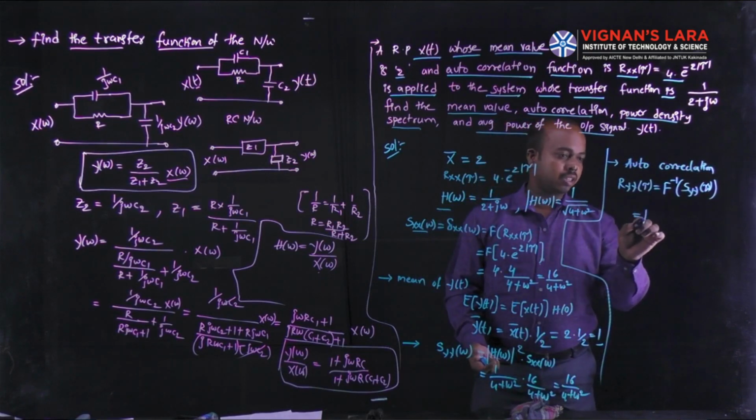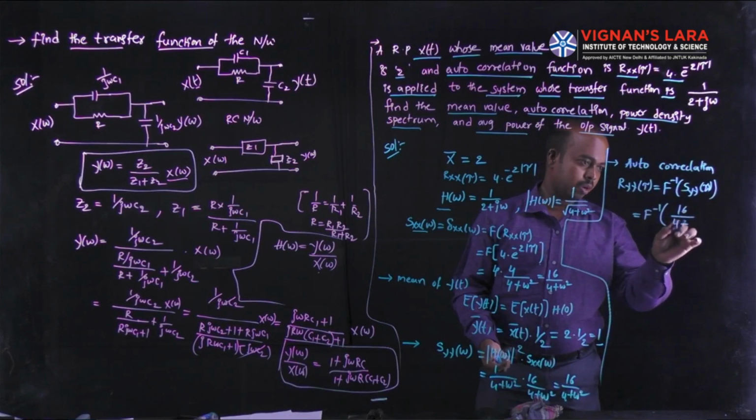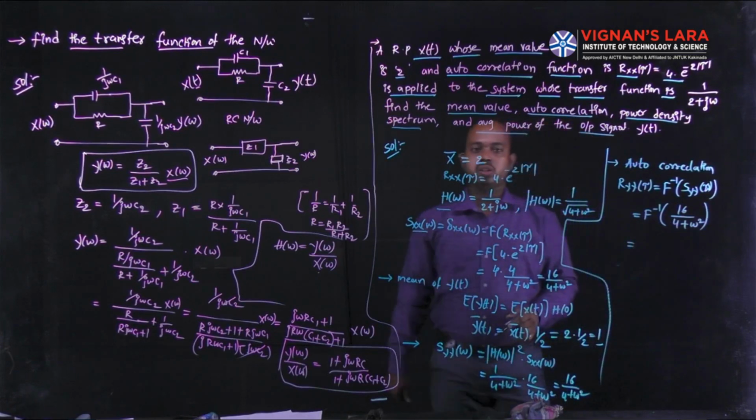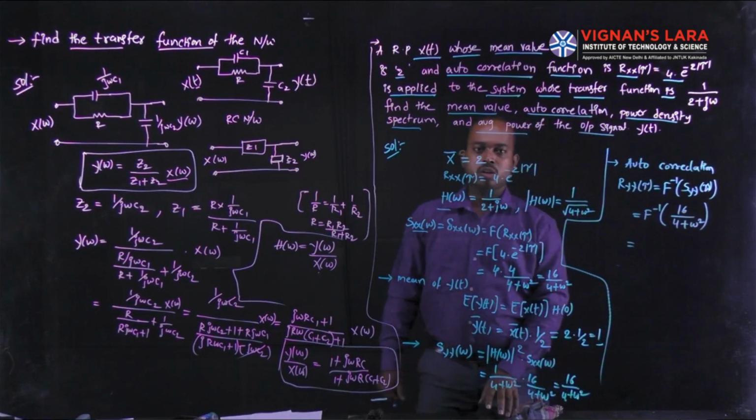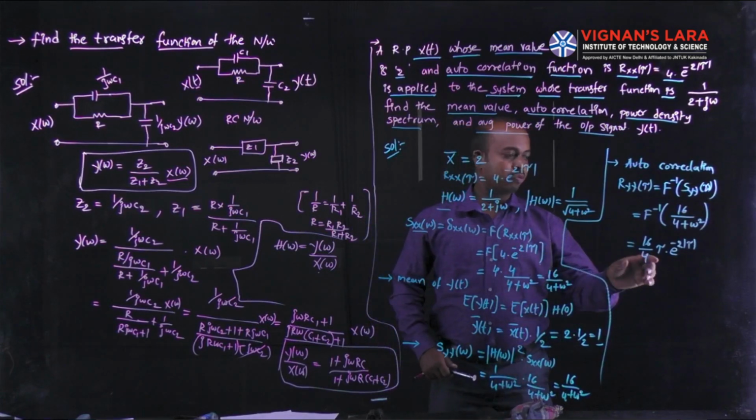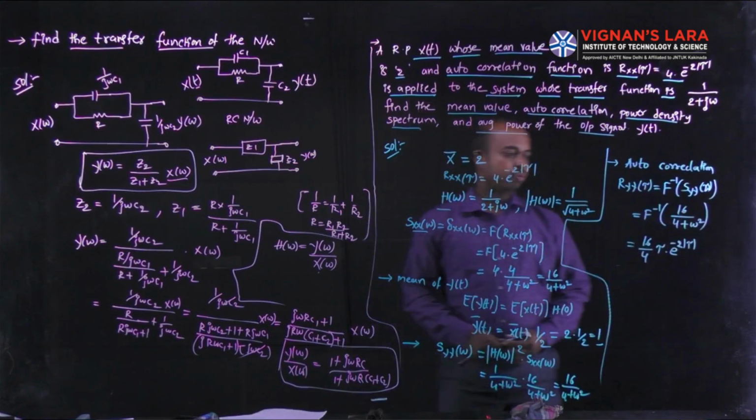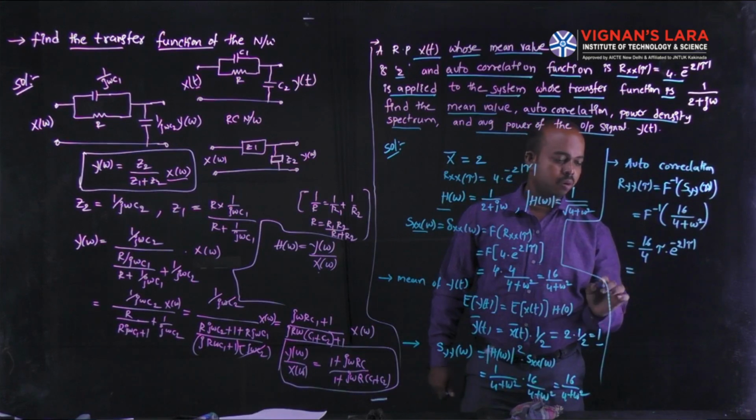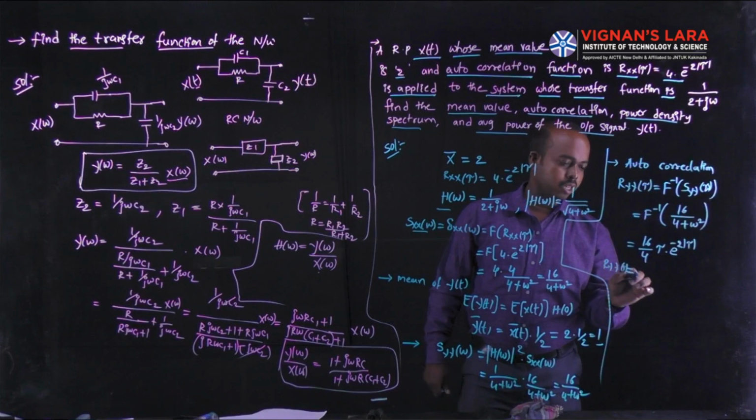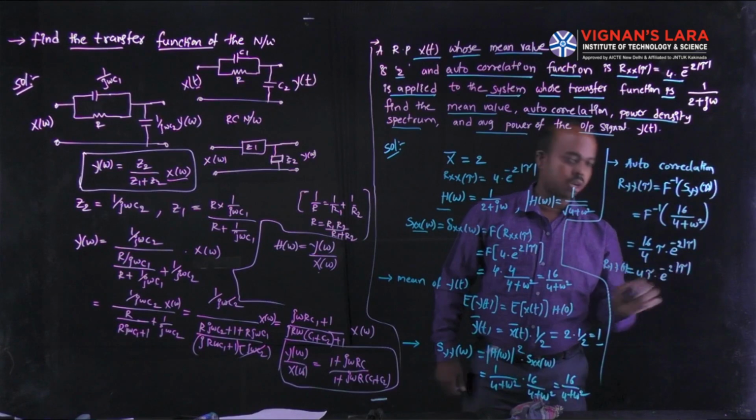The function is 16 divided by 4 plus omega square. We can apply the inverse Fourier transform on this function, and we obtain its time domain representation. From this equation, we can conclude the autocorrelation is Ryy of tau is equal to 4 tau into e power minus 2 modulus of tau.